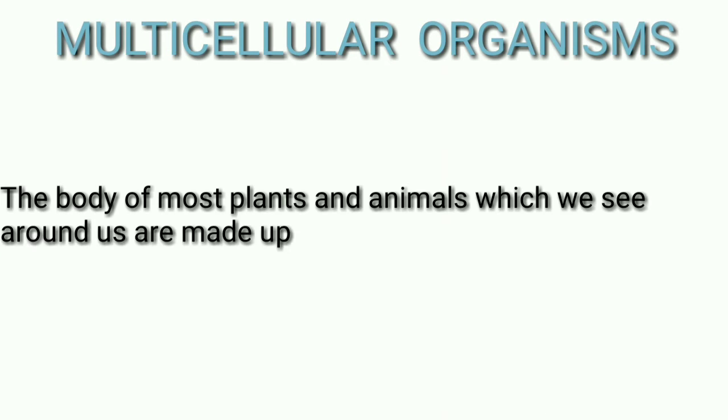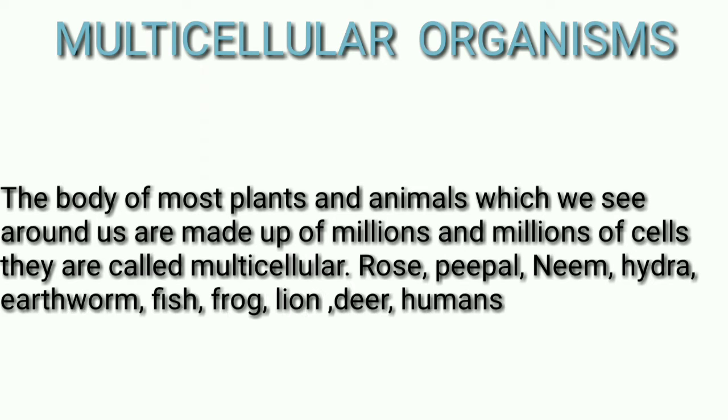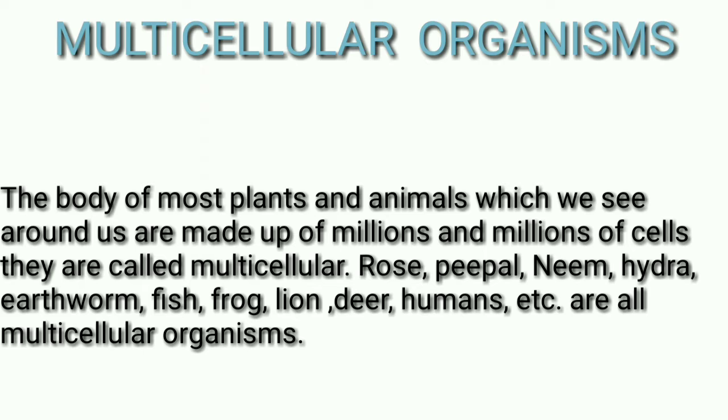The body of most plants and animals which we see around us is made up of millions and millions of cells. They are called multicellular. Rose, neem, hydra, earthworm, fish, frog, lion, deer, humans, etc. are all multicellular.